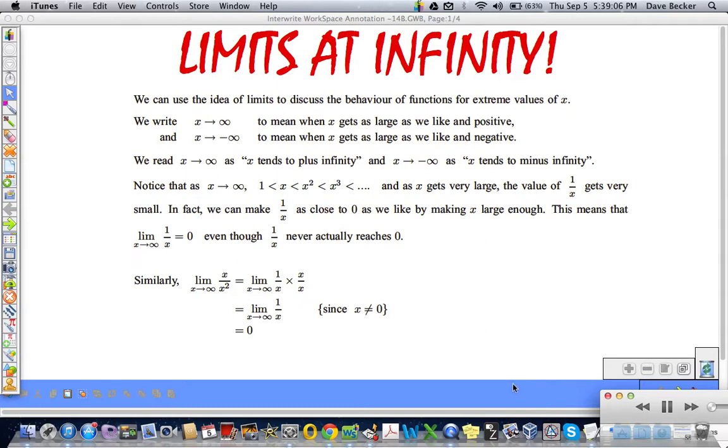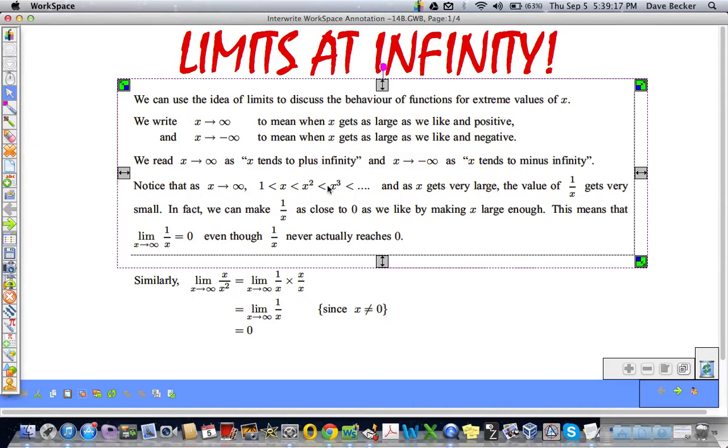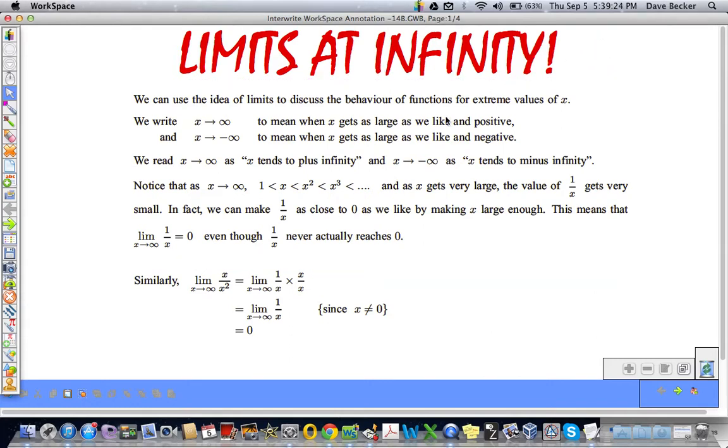We are still on a high from the beginnings of our explanations of calculus from yesterday. We are continuing today with a riveting discussion about limits at infinity and beyond. Okay, so we can use limits to discuss behavior of functions for extreme values of x.